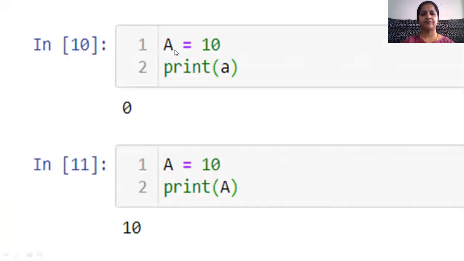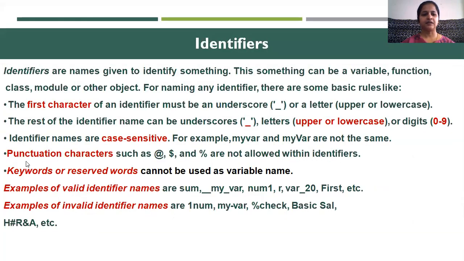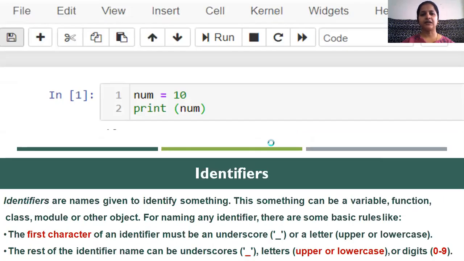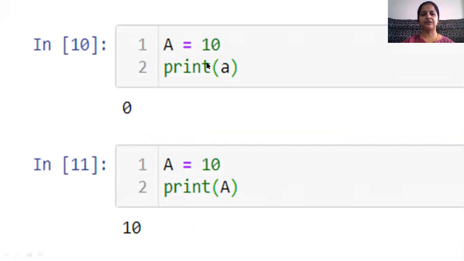Next here, I have written capital A equals 10 and I am printing the small a. Here we have seen identifier names are case sensitive. That is, capital A is different and small a is different. So here I am printing capital A only, so I am getting the output 10. So the identifiers are case sensitive. Capital A is different and small a is different.